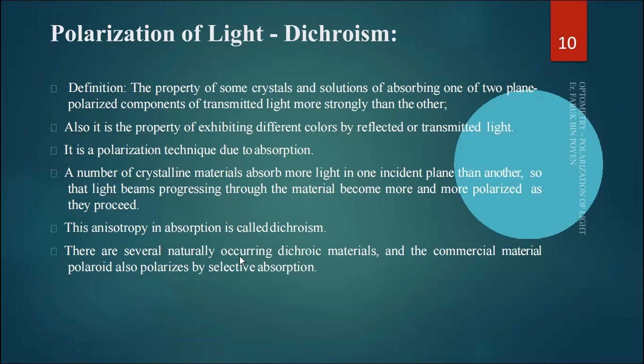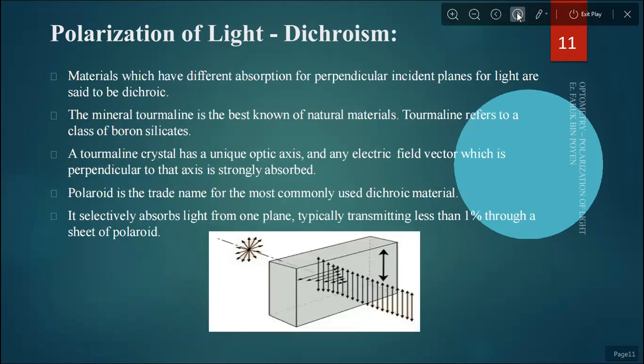There are several naturally occurring dichroic materials, and the commercial material Polaroid also polarizes by selective absorption. Materials which have different absorption for perpendicular incident planes of light are said to be dichroic. The mineral tourmaline is the best known of the natural materials.